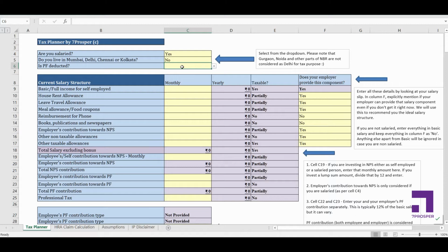Now, whether your PF is being deducted or not. If you're not salaried, your PF cannot be there. It doesn't matter whatever you select here, yes or no, it won't matter in the further calculations if you have selected salaried as no.